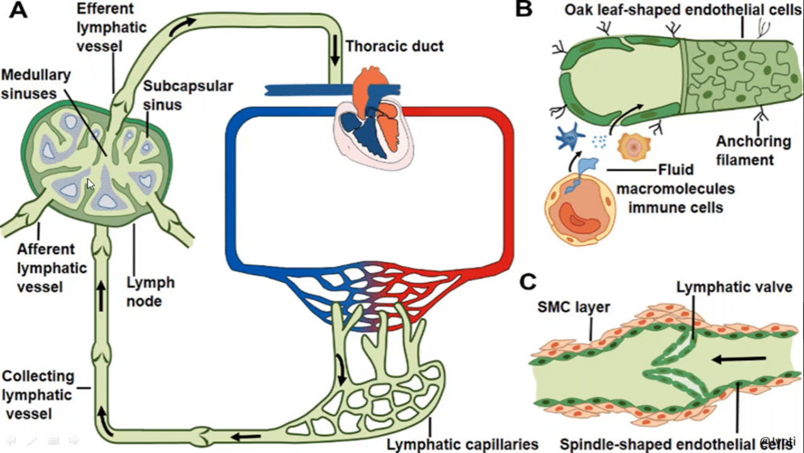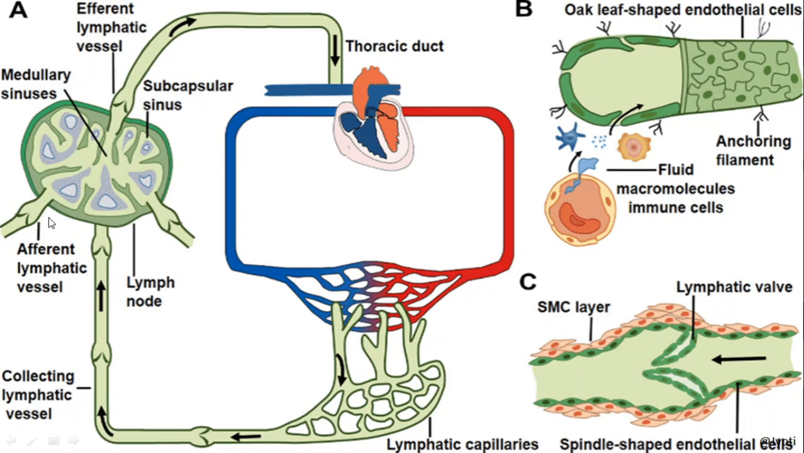I am repeating. The lymph node is the organ or the part of the body from where many lymph vessels arise and many lymph vessels are released. So here you can see this is the lymph vessel which has been released into the lymph node, and this is the lymph vessel that moves away from the lymph node.